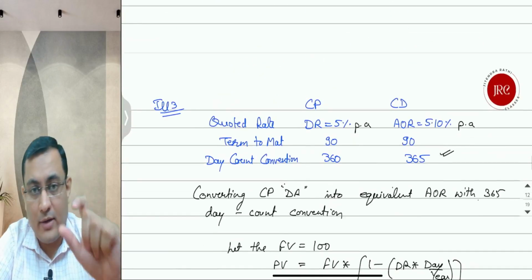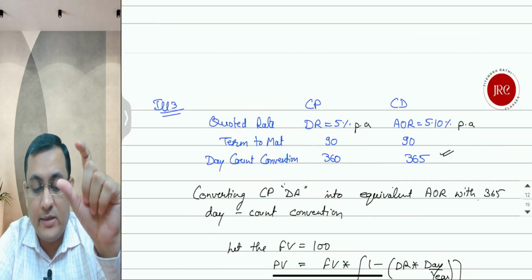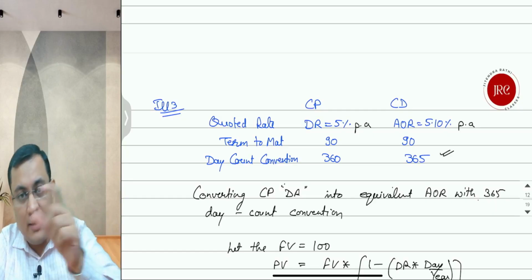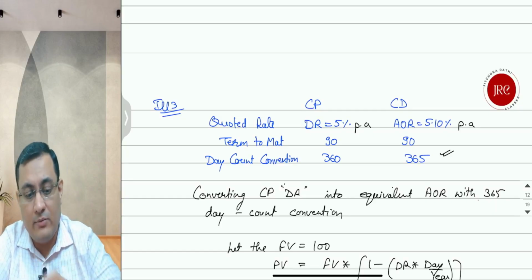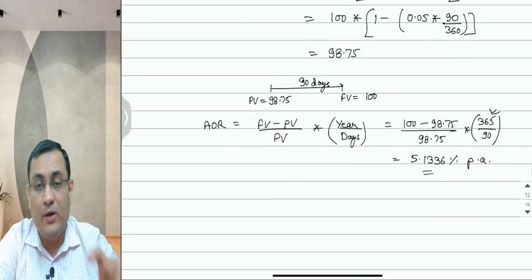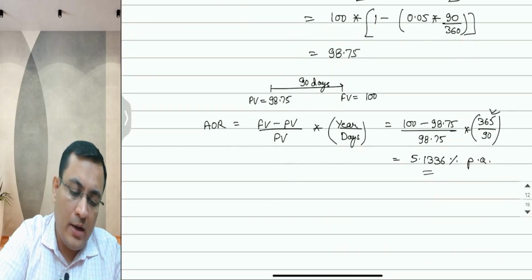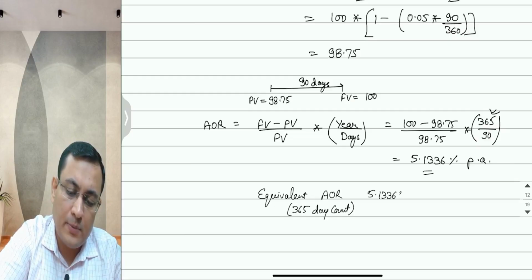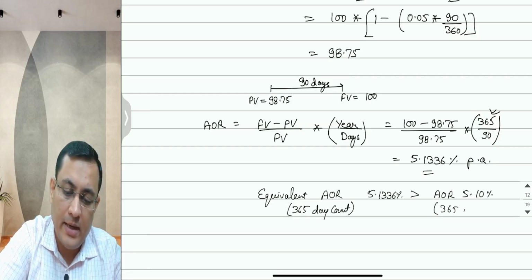The discount rate looked like 5%, and the add-on rate of CD looked like 5.10%. But when we calculated the equivalent add-on rate of CP with the 365 day count convention, it became 5.13%, which is beneficial. So the equivalent add-on rate with 365 day count of 5.1336% is greater than the add-on rate of 5.10% with 365 day count.